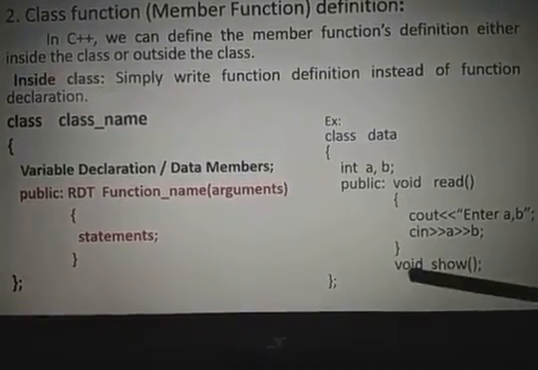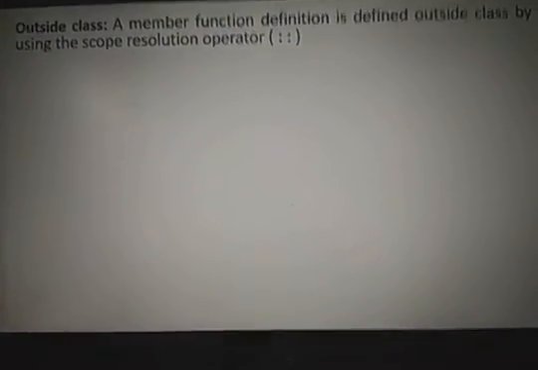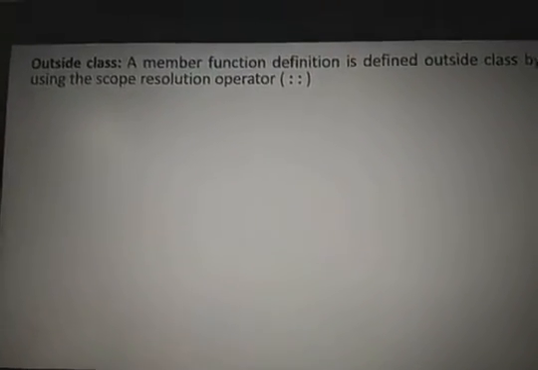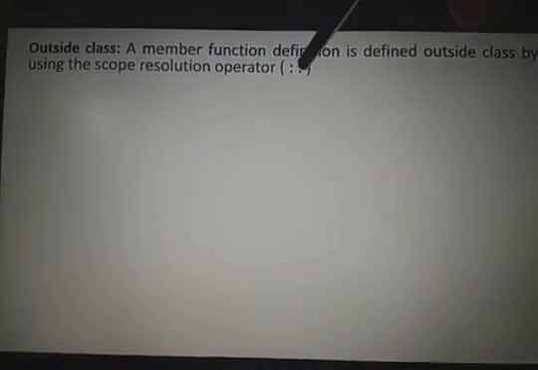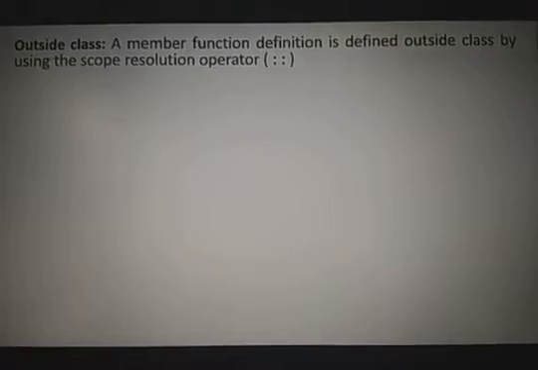Second way, I want to write outside of the class after the semicolon. Then the second one is called outside of the class. Whenever you want to define the function outside of the class, you need to use a new operator. It's called the scope resolution operator. The scope resolution operator can be used to write the function definition outside of the class.